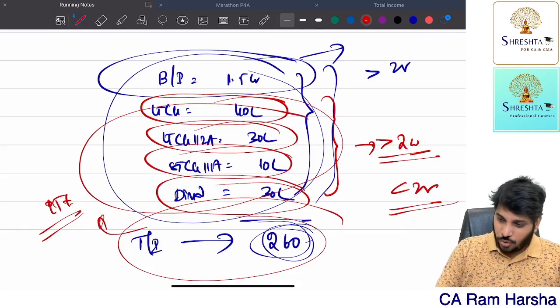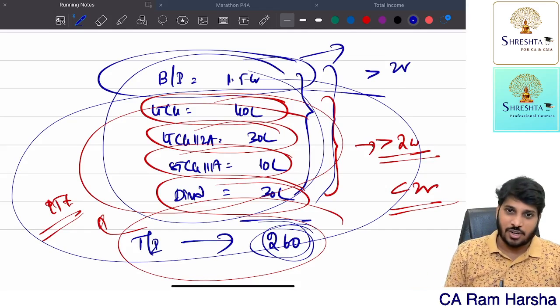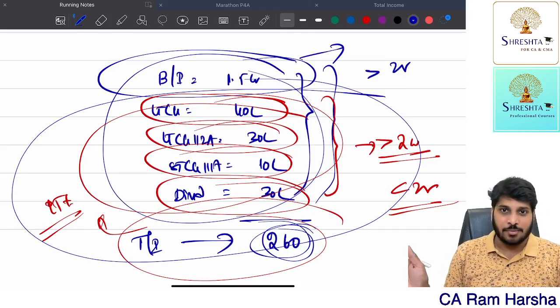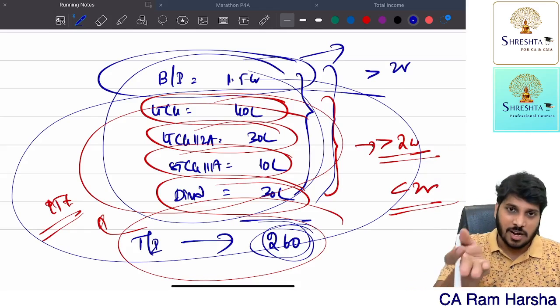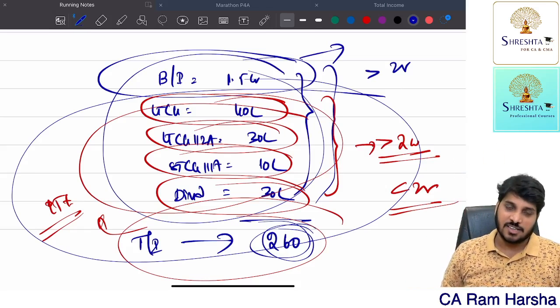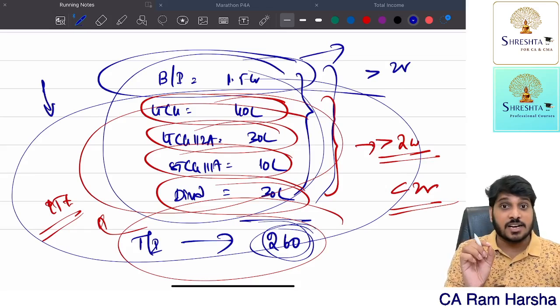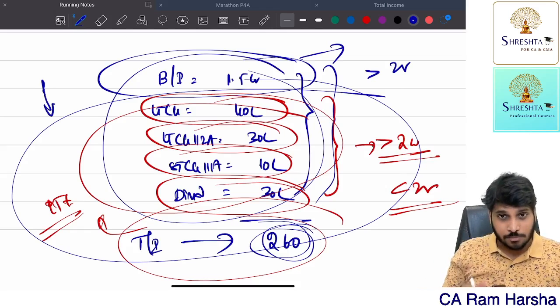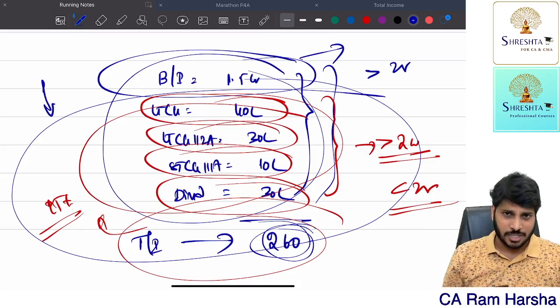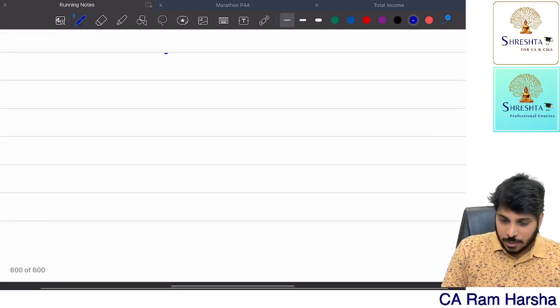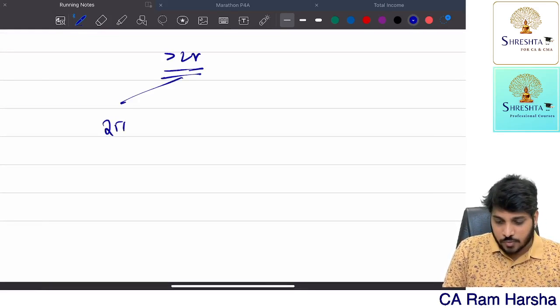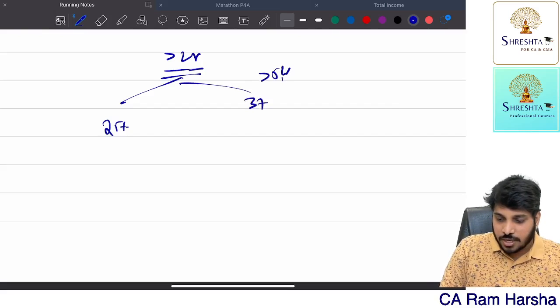Suppose excluding them, your total income is not exceeding 2 crore. Excluding them, you reduce it. In spite of it, your total income is crossing 2 crore. Then you are liable to pay 25% or 37% as the case may be. Because of these incomes only, the total income is exceeding 2 crore, straight away the surcharge rate is 15%. Getting the point? Generally, the moment your income crosses 2 crore, the surcharge rate applicable is 25 or 37. Suppose if the income is more than 5 crore, surcharge rate is 37.